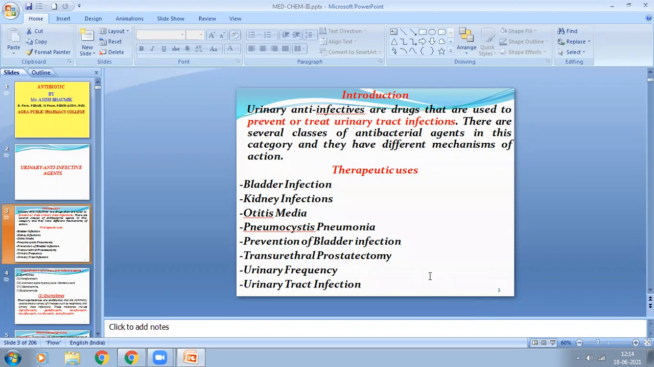So urinary anti-infective agents are used basically for bladder infection, renal infection, otitis media, pneumocystis pneumonia, prevention of bladder infection, transurethral prostatectomy, urinary frequency, urinary tract infection, and prostate infection or prostatitis, and urethritis. These are the therapeutic uses of urinary anti-infectives.